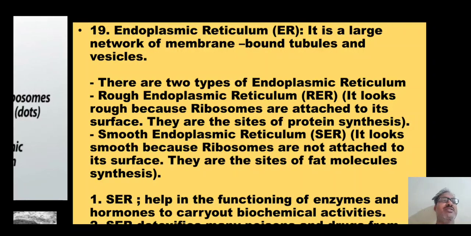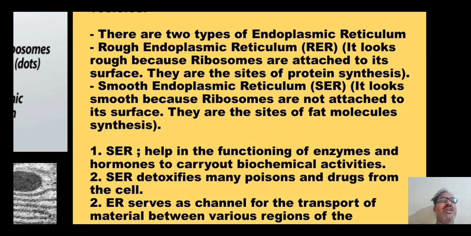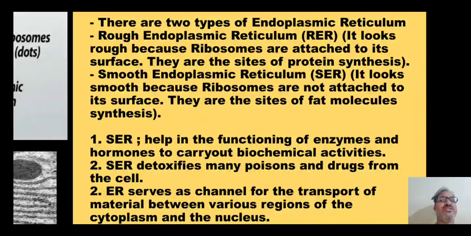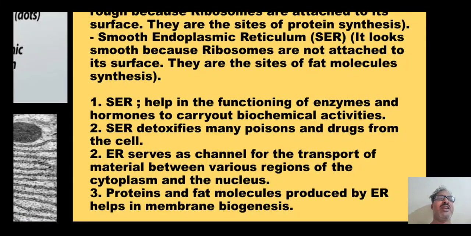So we have 2 types of endoplasmic reticulum. One is the rough endoplasmic reticulum, RER, which does protein synthesis. Just because of the presence of ribosomes, it is called rough endoplasmic reticulum. The other one is the smooth endoplasmic reticulum, whose major function is the formation of lipids. The smooth endoplasmic reticulum also does detoxification. If any poisons come inside the cell, they are removed from the cell. That is the function of ER.